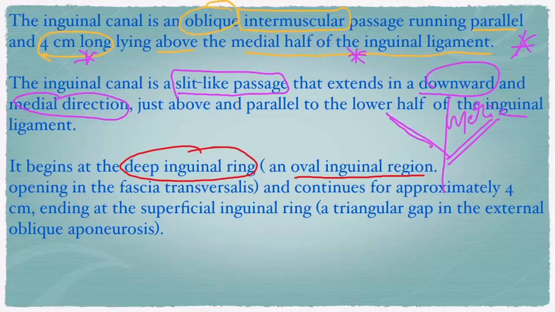So it has a deep inguinal ring, and the ring is in the fascia transversalis and continues approximately 4 centimeters, ending at the superficial inguinal ring, right? Superficial inguinal ring, a triangular gap in the external oblique aponeurosis. We'll see them.